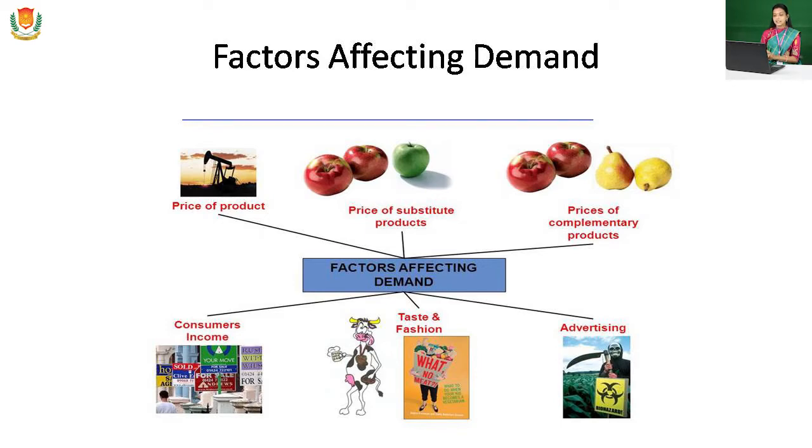Next one is the price of complementary products. As you can see in this image, red apples and pears can be consumed together. That is complementary goods. If the price of pears increases, the demand for apples will decrease, so there is an inverse relation with complementary goods. For example, ink and pen, or whiteboard and marker are complementary products.